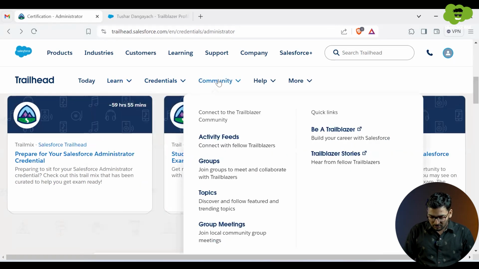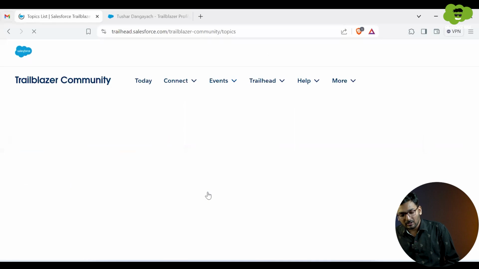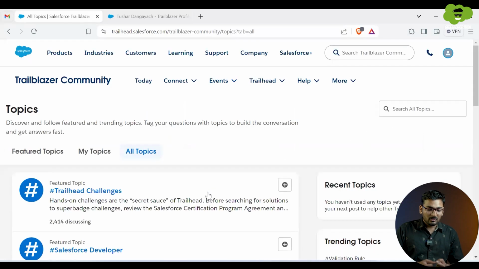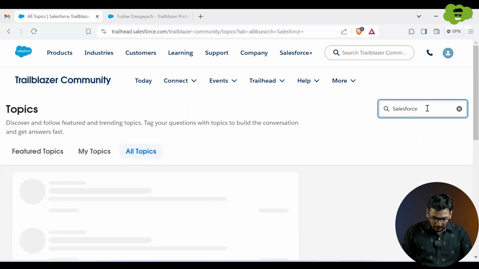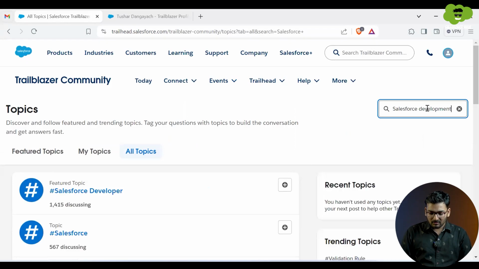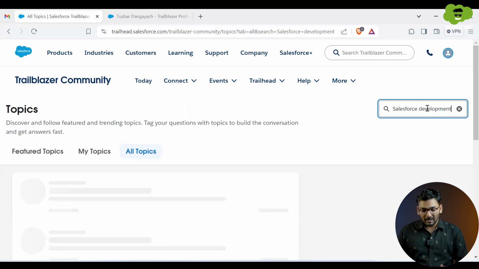You just have to go to the community tab, click on topics, and related to whichever topic you have a query or need guidance or help, you can simply search your topic. For example, I want to know about Salesforce development, what all things are happening. I might get some queries.